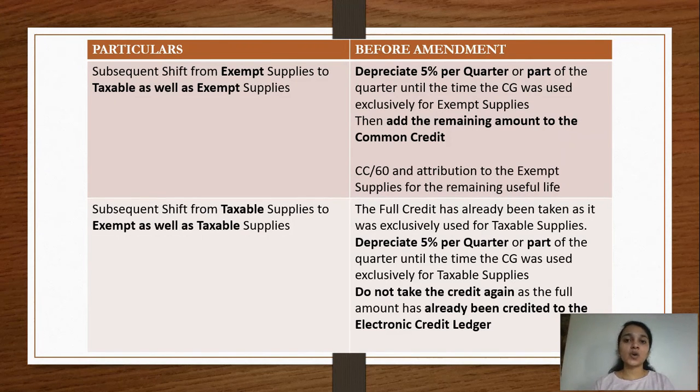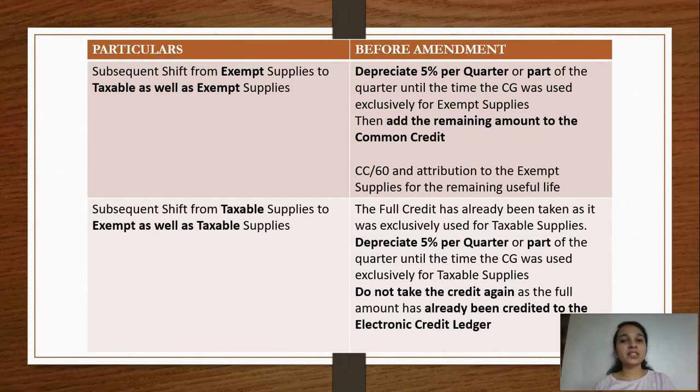reversals accordingly. But because of this, when you were calculating the common credit on the shift and dividing it by 60 months, please understand, you couldn't take this particular credit for a total of 60 months. This has to be done only till the remaining useful life of the asset, which means this could have been done only for 57 more months.